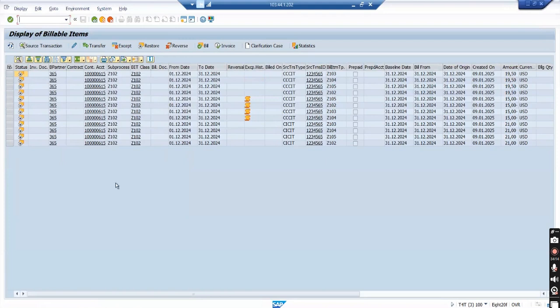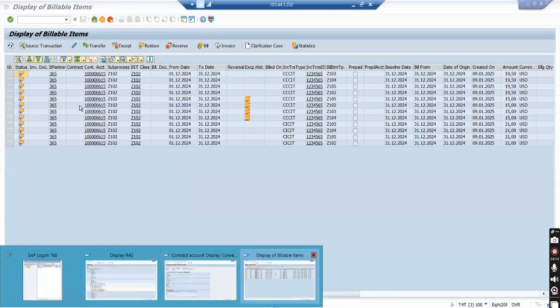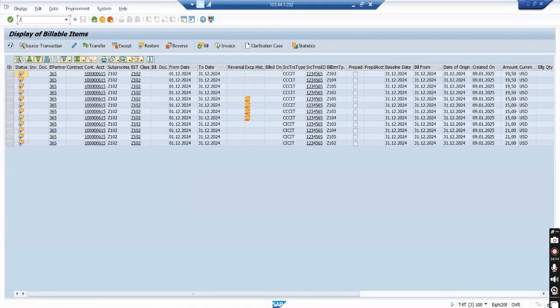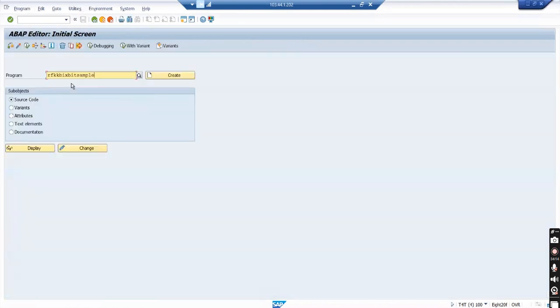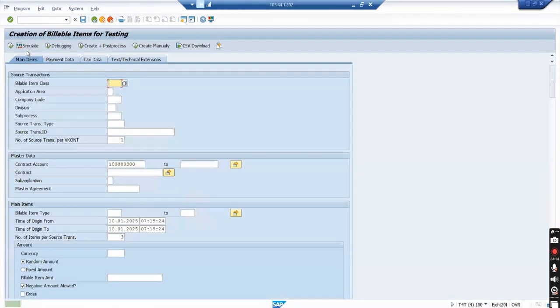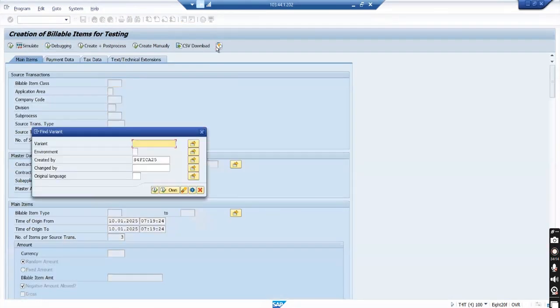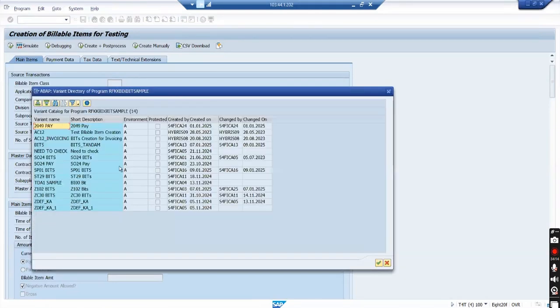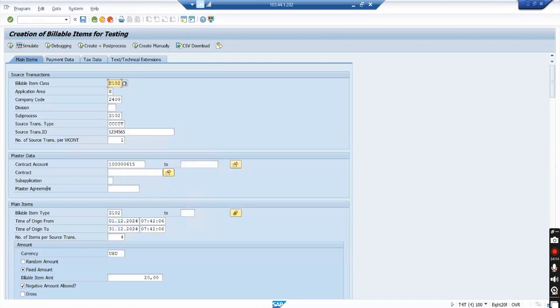Let me generate a new bill, then I'll bill them. Okay. Maybe something will identify in AC38. So we can select only one row and we can try. Yeah, let me generate a new billable item, then we will bill that right away. Let's see. So get the variant Z102 bits. Okay, so here everything is having the same origin baseline date.